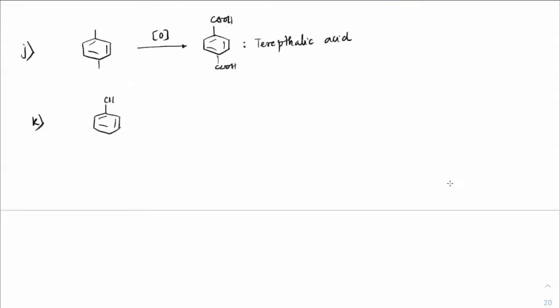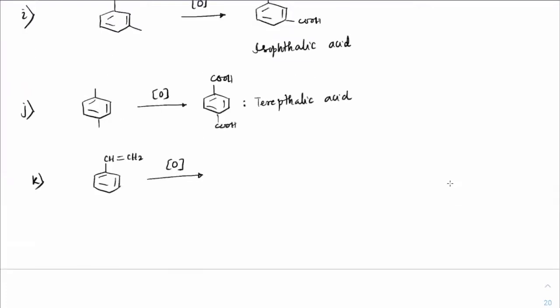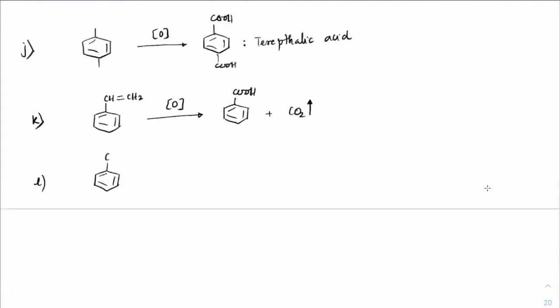Benzene with CH double bond CH2. And oxidation. In oxidation, what would happen? See, double bond is already there. Now, since there is a double bond, it is not mandatory to have an alpha hydrogen. Are you getting it? Clear? So now it is not mandatory. So on oxidation, it will form COOH plus the single carbon will turn out to be carbon dioxide. C triple bond CH. On oxidation, it would become COOH plus CO2.